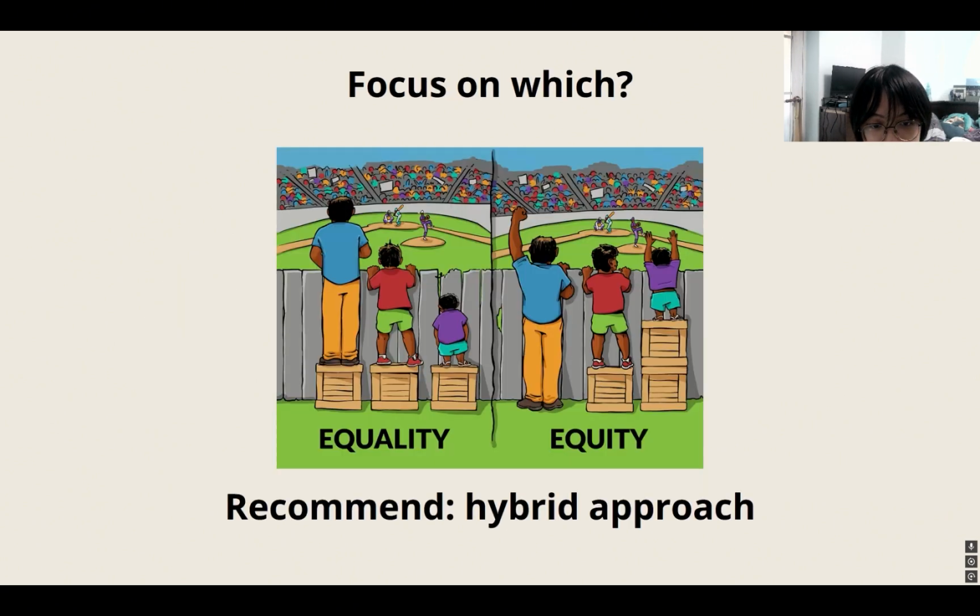Now, equity is not just about fairness, and everyone has their own needs, but some might see it as unfair and might want more from others. There is actually no solution to this problem. We could mitigate it by using a hybrid approach, where let's say in this picture, everyone has a minimum of $1 each.